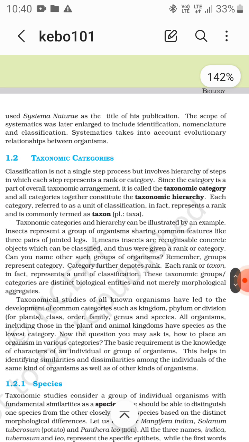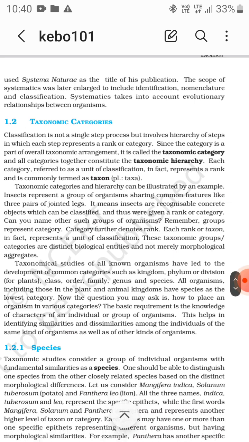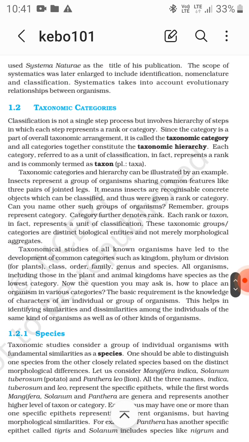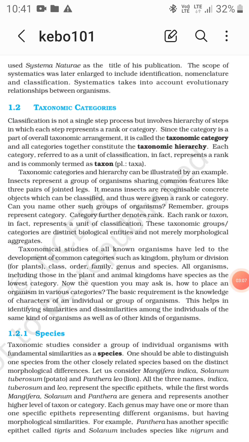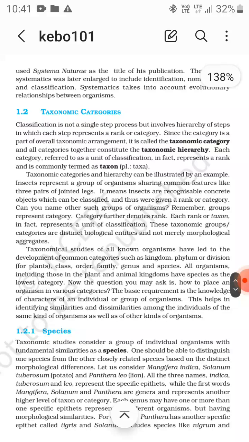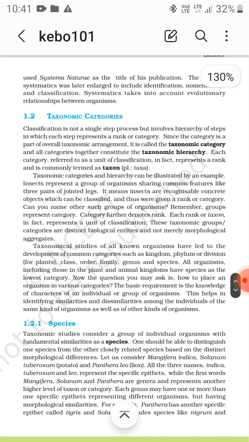It represents a rank. Each rank or taxon in fact represents a unit of classification. These taxonomic categories are distinct biological entities and not merely morphological aggregates.